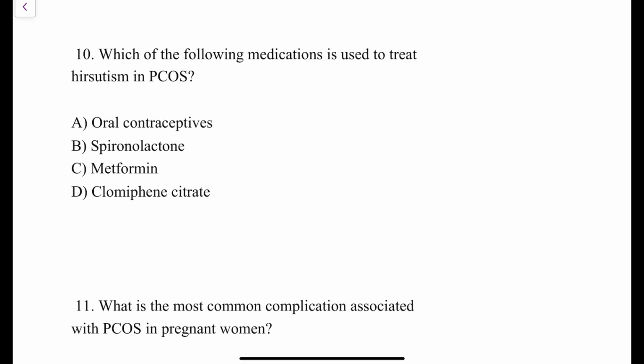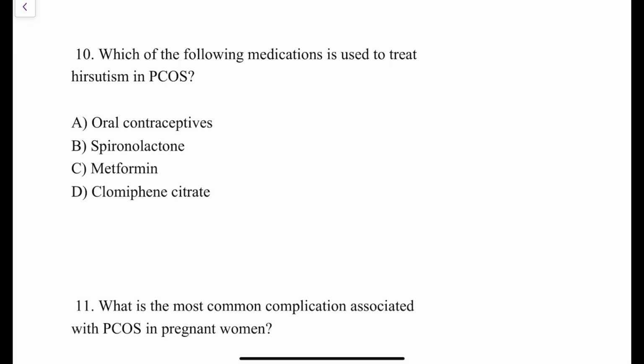Fine. So the next question over here is which of the following medications is used to treat hirsutism in patients of PCOS? So what is hirsutism? Hirsutism is growth of coarse terminal hair in male pattern in females, right? For the treatment of hirsutism, what are the drugs of choice?